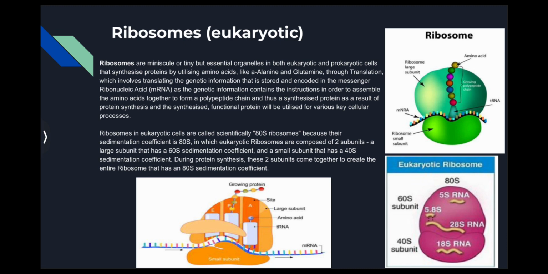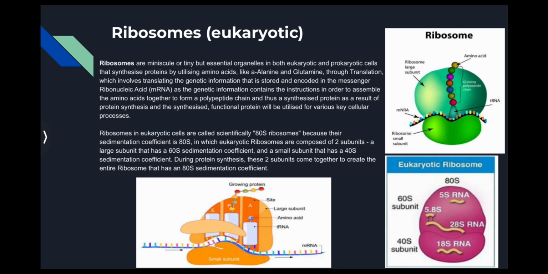Ribosomes are minuscule or tiny but essential organelles that synthesize proteins by utilizing amino acids through translation, which involves translating the genetic information that is stored and encoded in the messenger ribonucleic acid, also known as the mRNA, as the genetic information contains the instructions to assemble the amino acids together to form a polypeptide chain and thus a synthesized protein as a result of protein synthesis, and the synthesized protein will be utilized for various key cellular processes which contribute significantly to the overall organism at the cellular level.